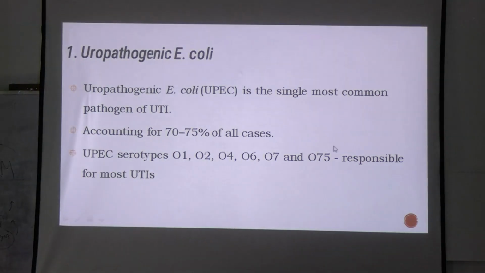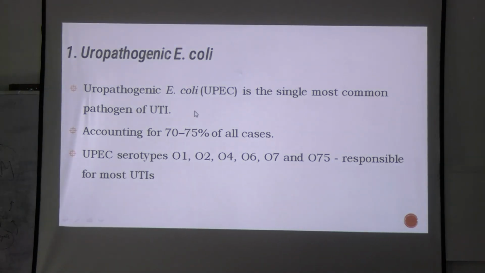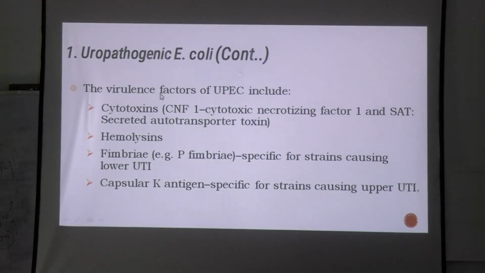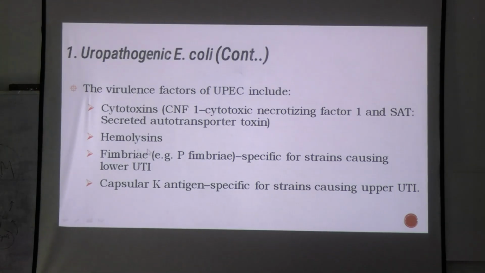What are certain etiological agents? I told you uropathogenic E. coli accounts for 70% of all the UTI cases, right? What are the virulence factors here? Just remember it like this: cytotoxins, hemolysins, fimbriae, and capsular K antigens. This much is enough to remember.